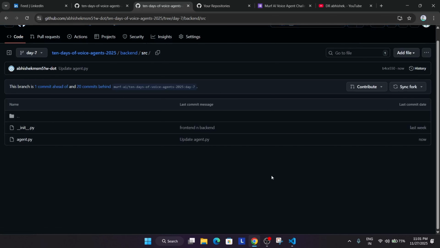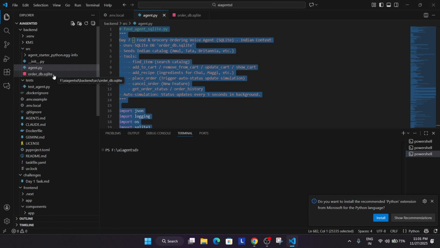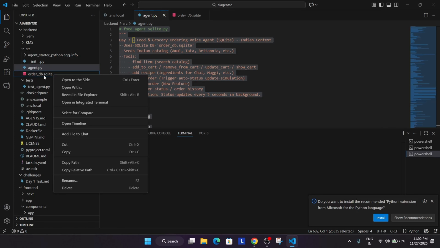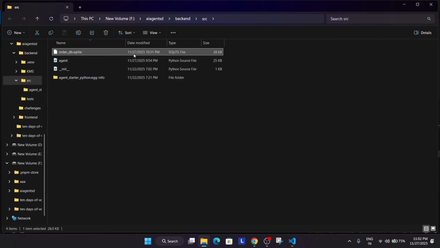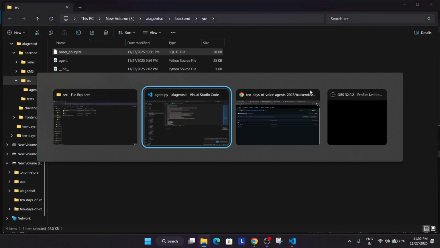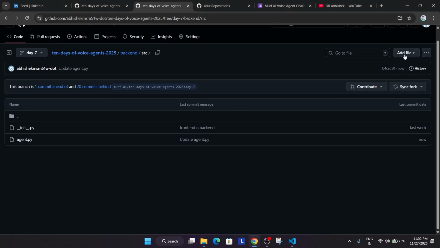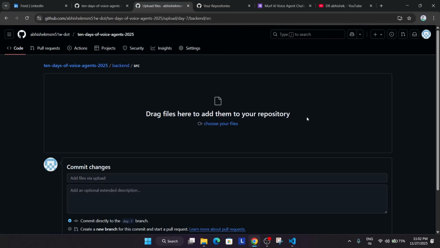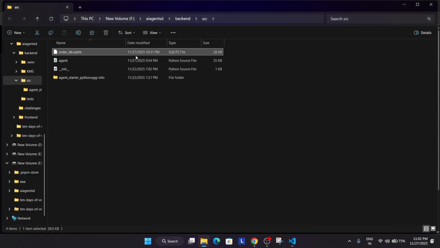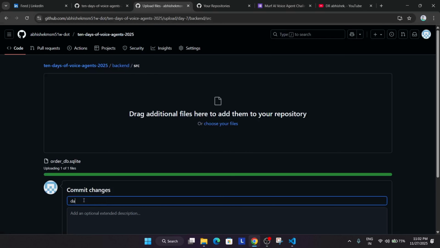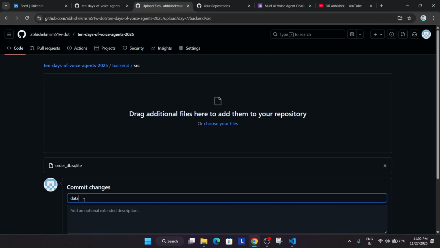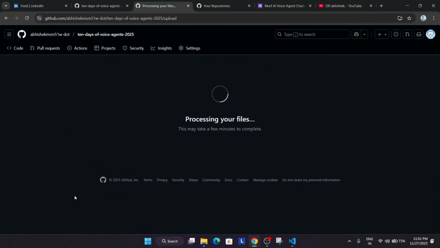Now let's come to the src section. Here we have to update the database, but we are unable to update it directly. So in that case, right click over here and click on reveal in file explorer. Now from here we have to upload it. Coming to GitHub, click on add file and then the upload option. Here you can browse your files, select them, or drag and drop. I'm just dragging and dropping. Then mention the commit message and click on commit changes.